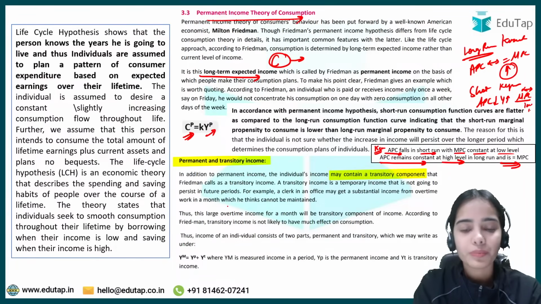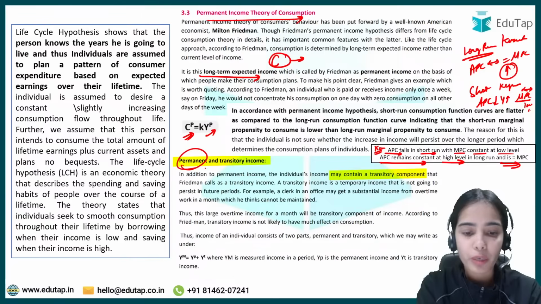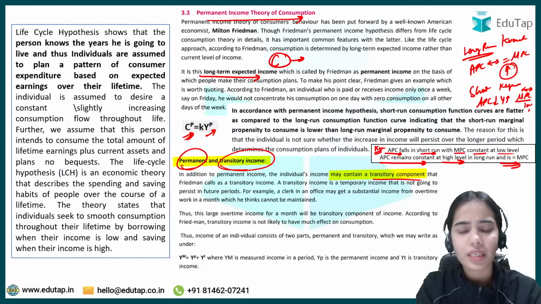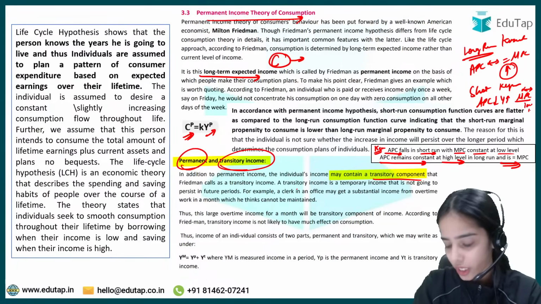Now Friedman has talked about permanent income as well as the transitory income. Transitory income is the temporary income, you are getting bonus and such, so that is the idea.